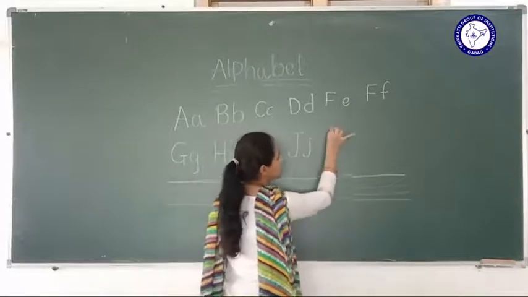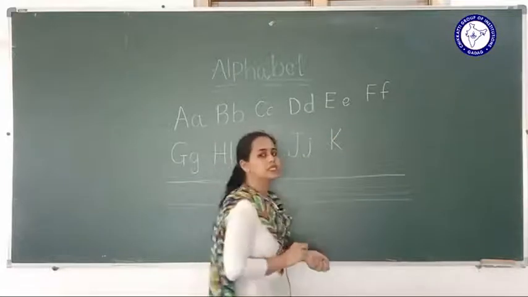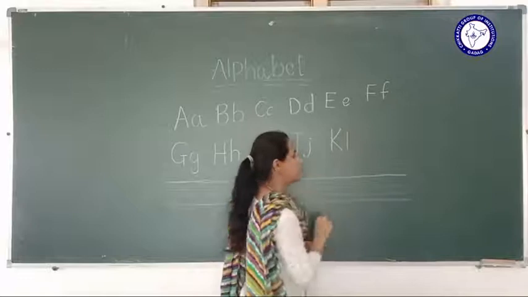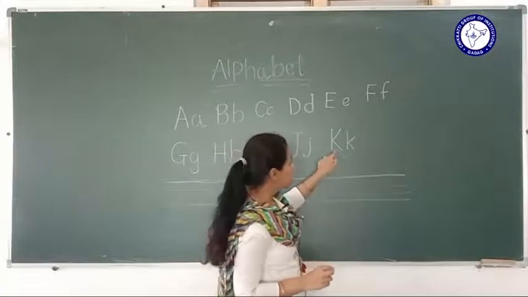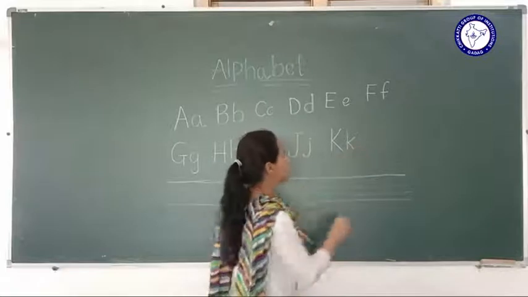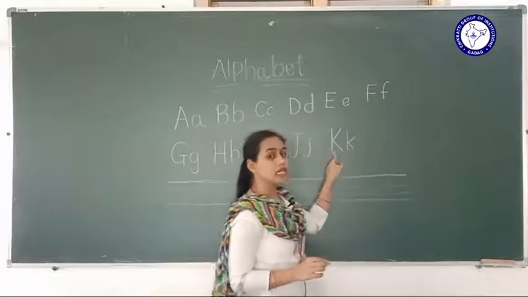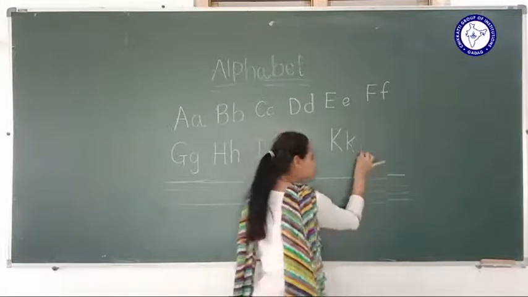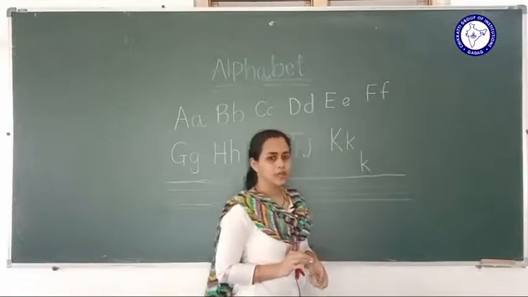How to write K? Standing line, sleeping slant, and again a slant, right? So it will become K. How to write small k? Same standing line and here the slants, but these should be small. The standing line and the slants should be equal when you are writing capital K, but when you are writing small k, it should be a big line and small slants that make small k, right?